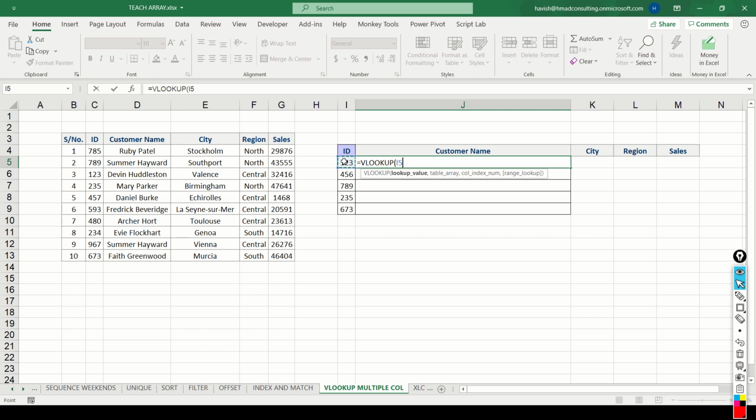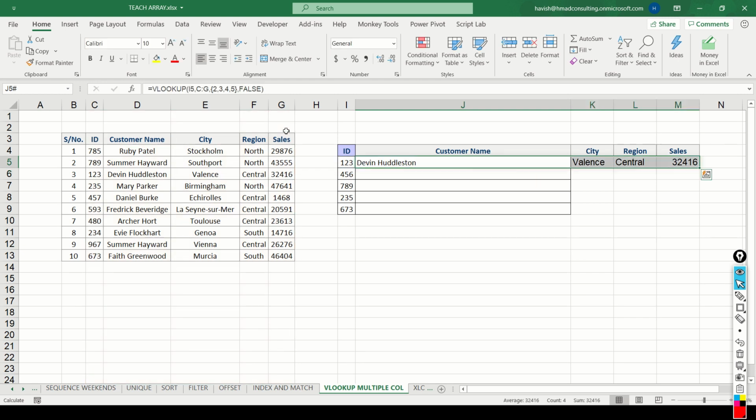The lookup value is 123. The table array is C, D, E, F, and G. And in our column number, rather than writing number 2, 3, 4, 5 separately, we can simply write 2, 3, 4, and 5 like this. And what that will do is it will return 4 different results for us using a single formula.